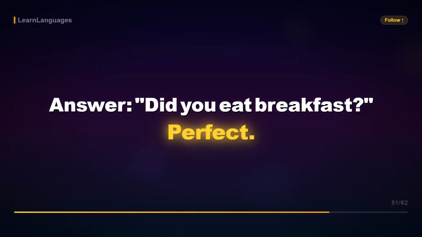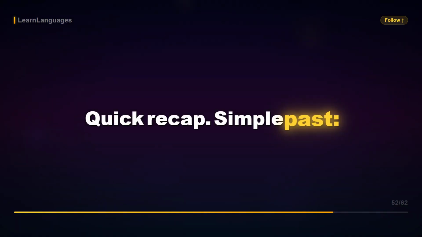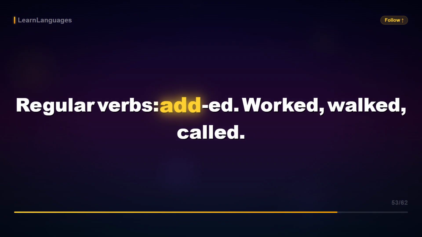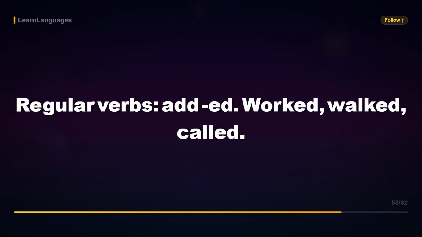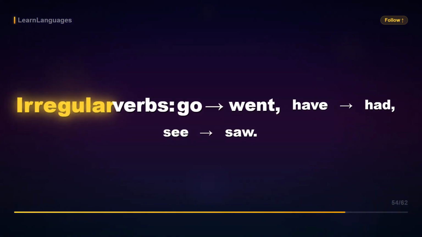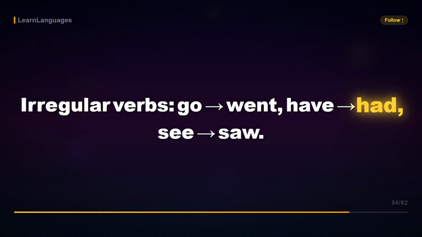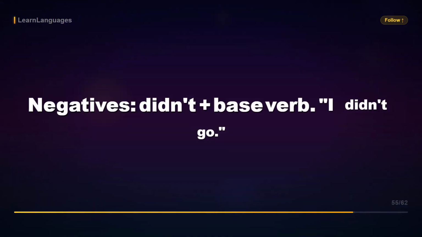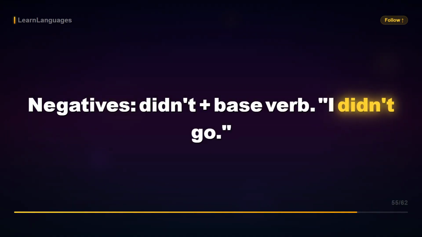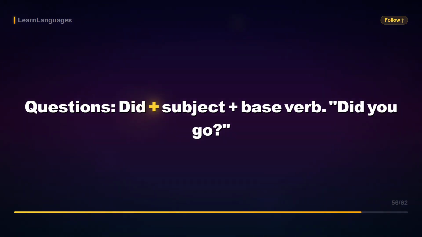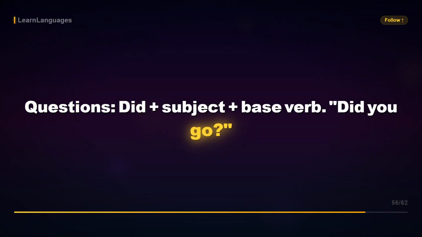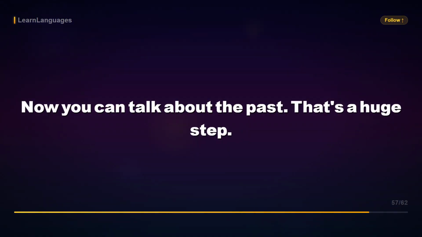Perfect. Quick recap. Simple past. Regular verbs, add ed. Worked, walked, called. Irregular verbs: go, went; have, had; see, saw. Negatives: didn't plus base verb, I didn't go. Questions: did plus subject plus base verb, did you go? Now you can talk about the past in English.